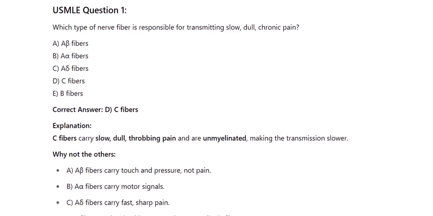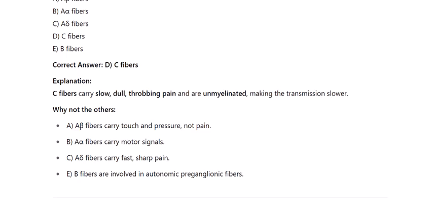C fibers. Explanation: C fibers carry slow, dull, throbbing pain and are unmyelinated, making the transmission slower. Why not the others? A. Beta fibers carry touch and pressure, not pain. B. A-alpha fibers carry motor signals. C. A-delta fibers carry fast, sharp pain. E. B fibers are involved in autonomic preganglionic fibers.